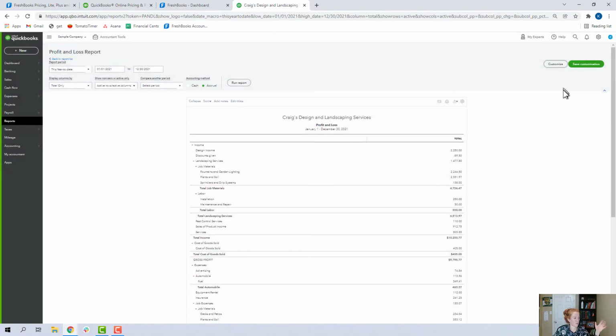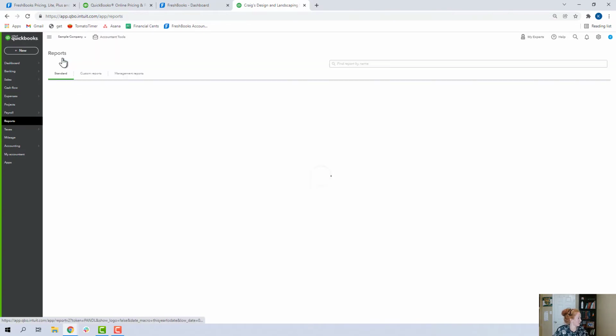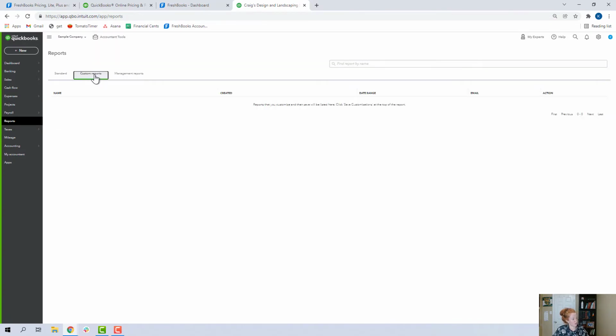Once you develop the report how you want it, click Save Customization, and you can come back over here. It'll save in this area called Custom Reports, and you'll go back to it each month because you probably won't remember how to set the same settings each month. So that's a powerful feature.